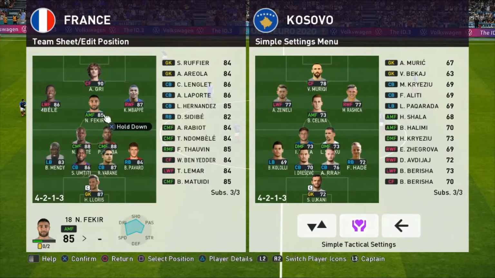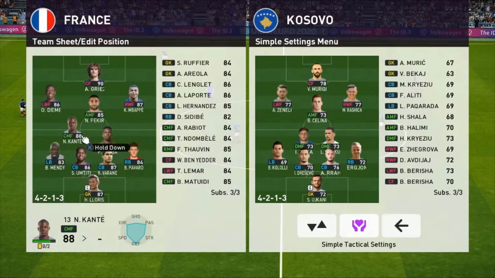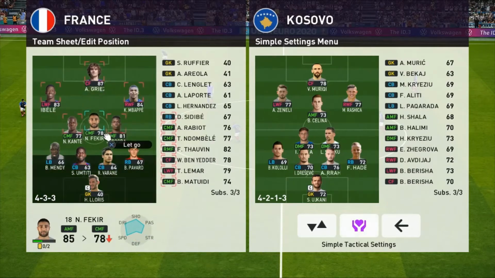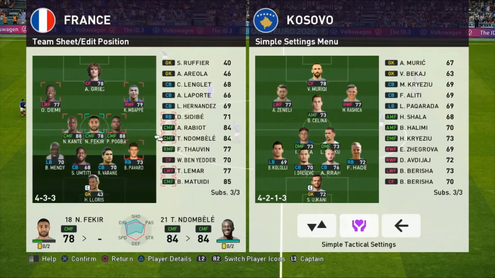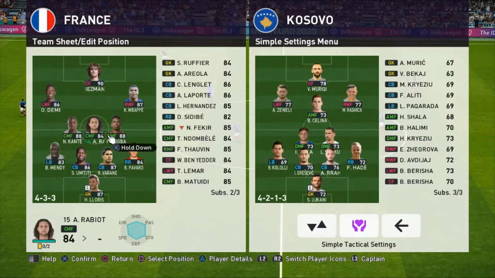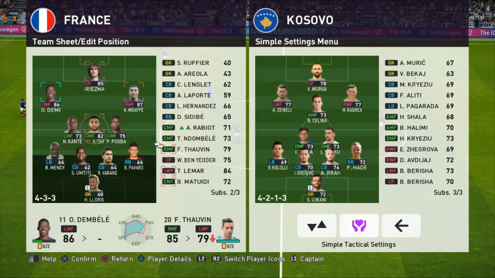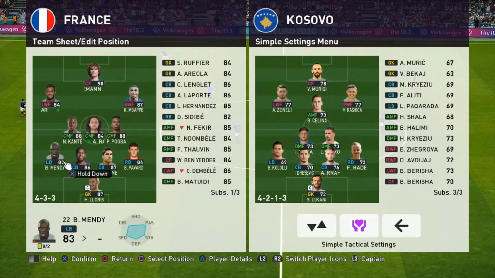We are going to have a change here. So Kante and Pogba are going to very slightly move up here so we can get another one of the midfielders into this side. We're going to bring on Rabiot. We're also going to bring off Ousmane Dembele. He's going to come off for Thomas Lemar. As for the back line, Benjamin Mendy is really tight in this one. So Lucas Hernandez will come on there.